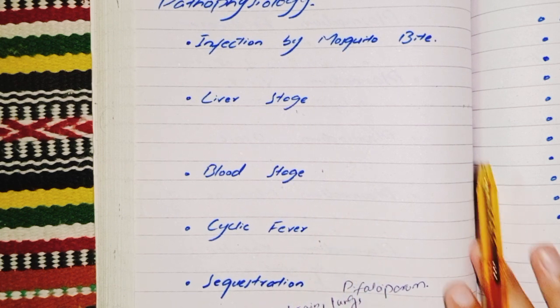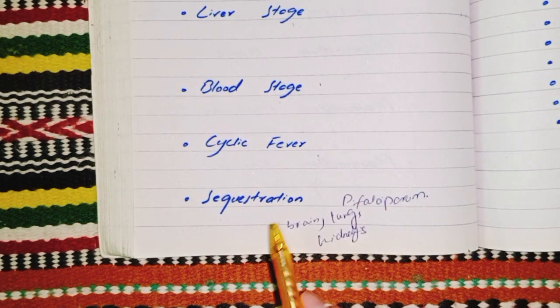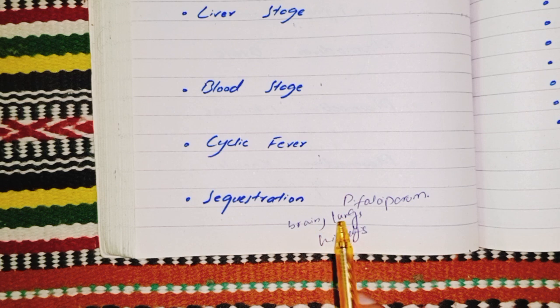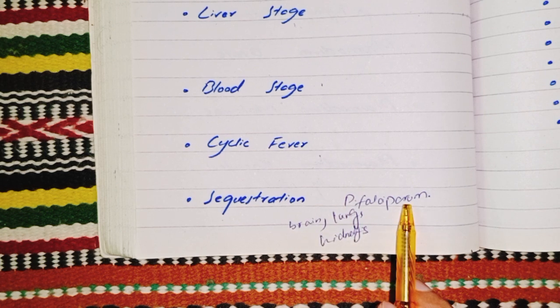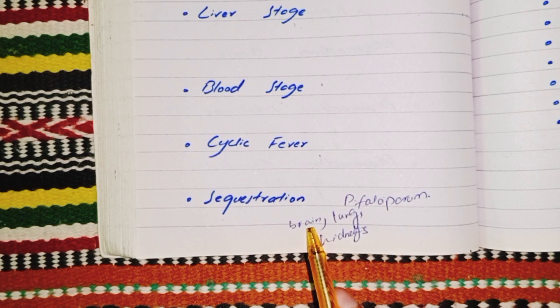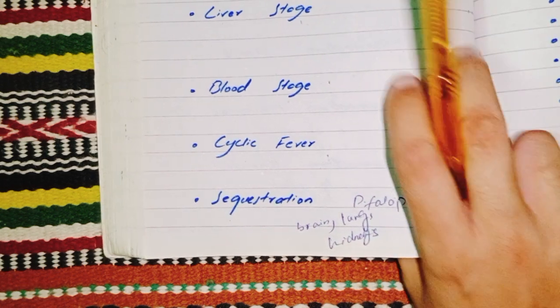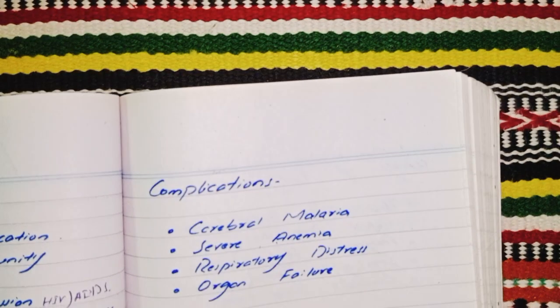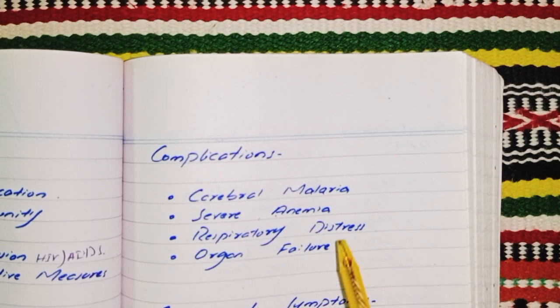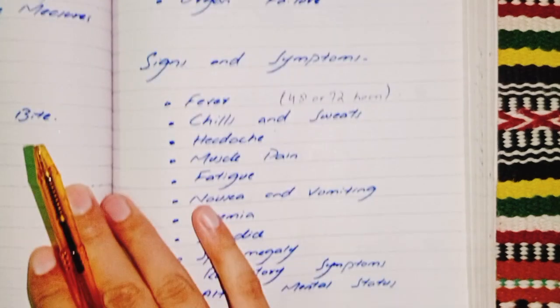Sequestration is the adherence of Plasmodium falciparum to the endothelial lining of brain, lungs, and kidneys that results in severe complications like cerebral malaria, severe anemia, respiratory distress, and lastly, organ failure.